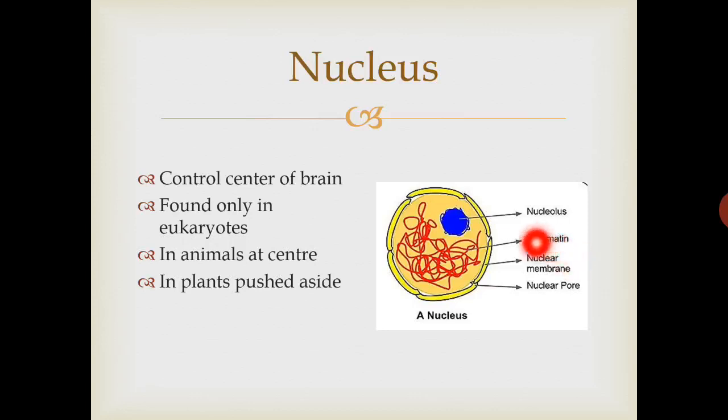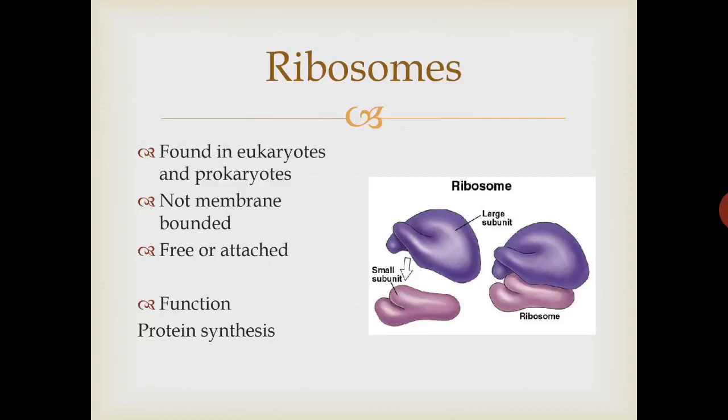Nucleus is the control center, or the brain of cell. It controls all activities of cell. In this diagram you can see it is a double membrane organelle. It contains a dark structure called nucleolus, and DNA is present in form of chromatin. In animals it is present in center, and in plant cell it is pushed aside due to vacuoles.